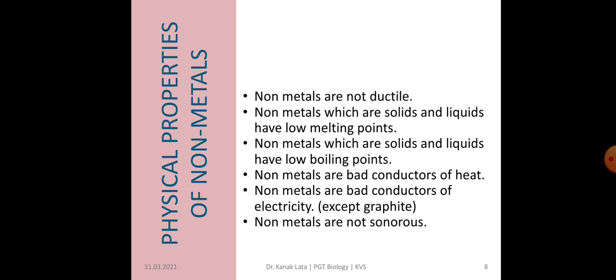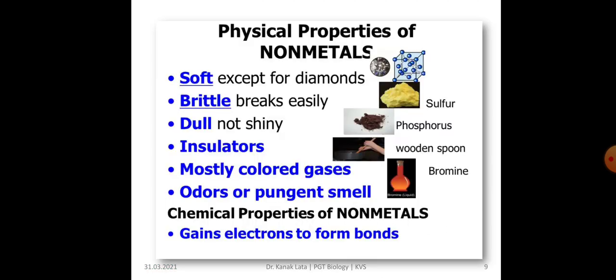Non-metals are not sonorous, means they do not produce a ringing sound. So that is why non-metals are non-sonorous. Here it is about the physical properties of non-metals: soft, brittle, dull. They are insulators, mostly colored gases, odor or pungent smell present. So these are some physical properties of non-metals.